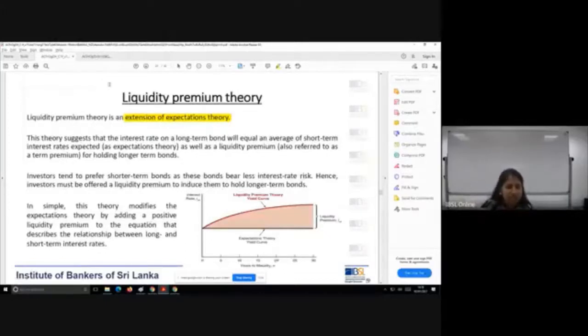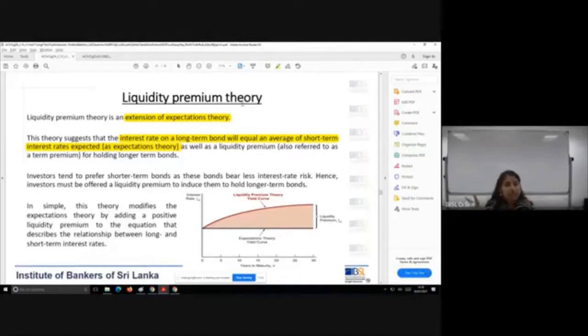Expectations theory told us that the interest rate on a long-term bond will equal an average of the short-term interest rates expected. So that is what expectations theory told us. But as per liquidity premium, what does it say? Look here, it doesn't stop there.